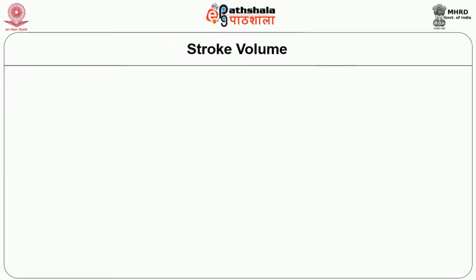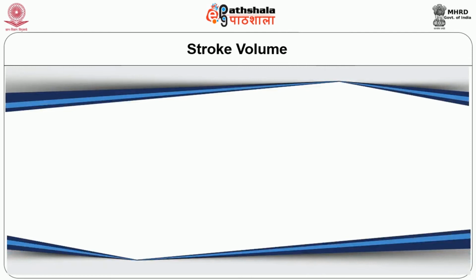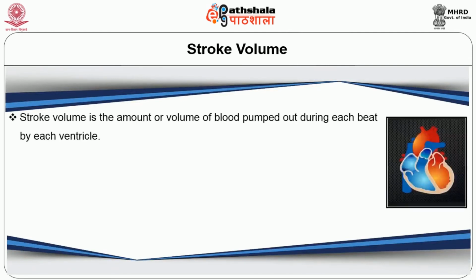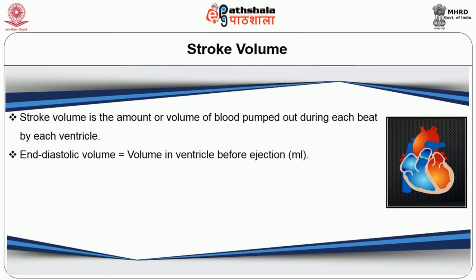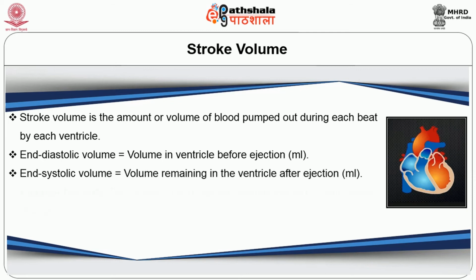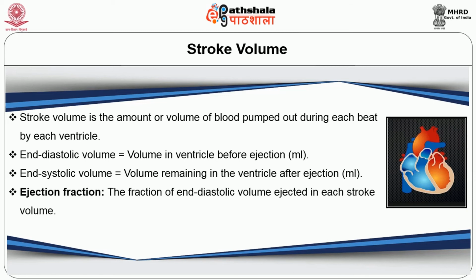Now we will see the third criterion that will increase the cardiac output: stroke volume. Stroke volume is the amount or volume of blood pumped out during each beat by each ventricle. End diastolic volume is the volume in the ventricle before ejection, in milliliters. End systolic volume is the volume remaining in the ventricle after ejection, in milliliters. Ejection fraction is the fraction of the end diastolic volume ejected in each stroke volume. The normal value is 70 ml.